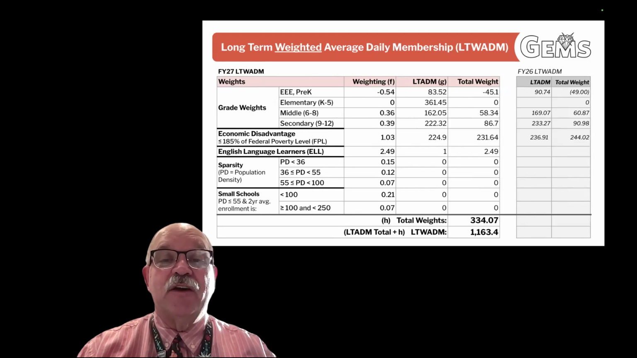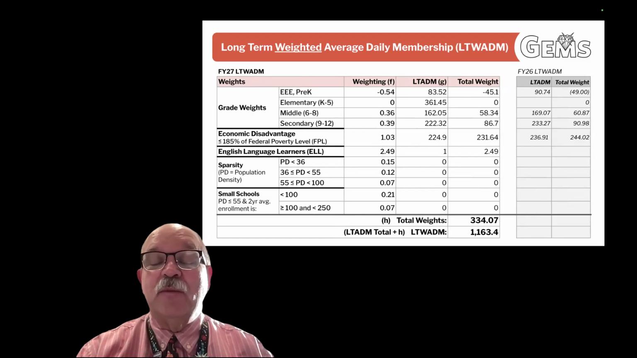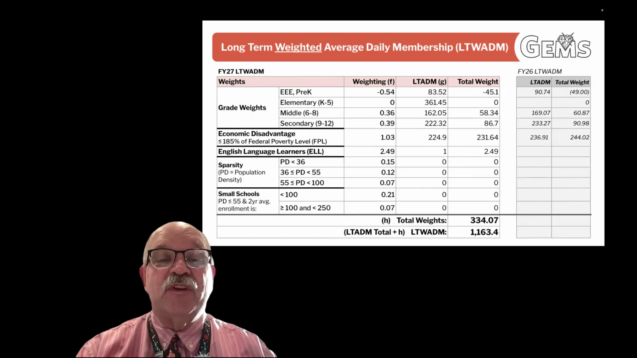So then from that long-term average membership, we calculate the long-term weighted average daily membership. This is based on the idea that some students cost more to educate and should count as additional portions or whole students. So when we look at our elementary or our pre-K students or EEE, because preschool students are only in the building for 10 hours a day, they don't get a full weight. And so we end up subtracting 0.54 from each of those students. 83.52 students was our long-term average membership.